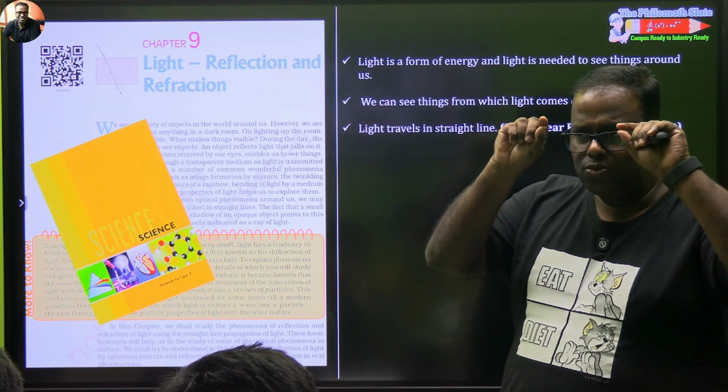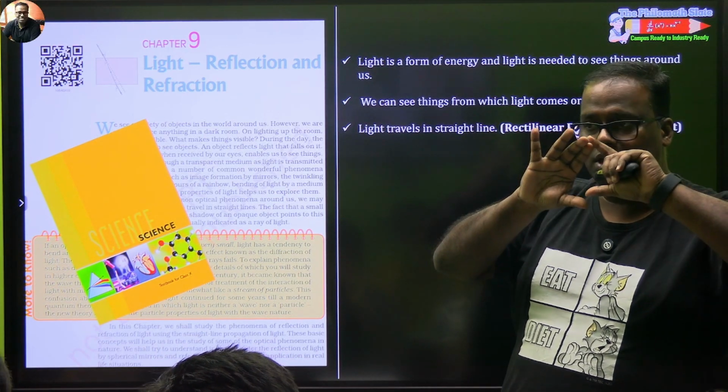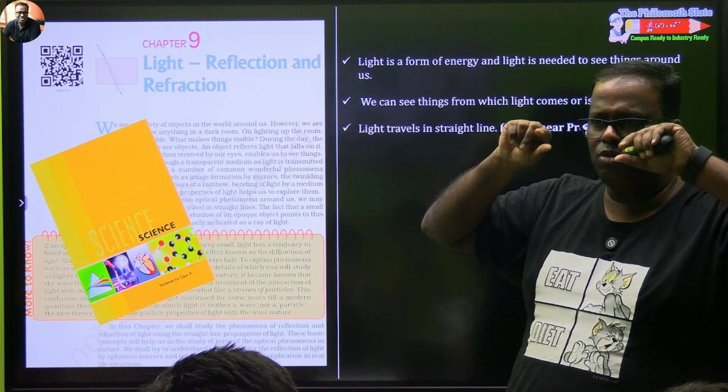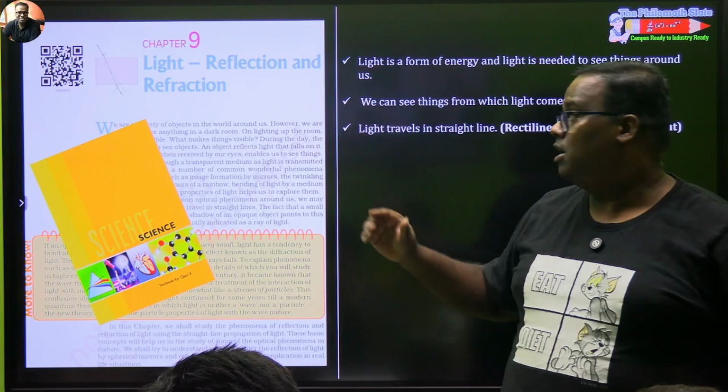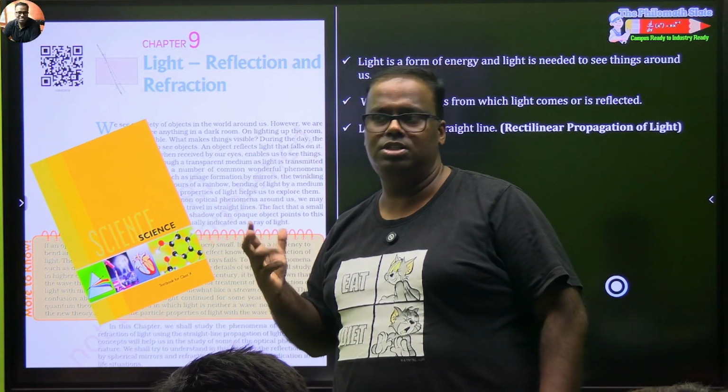Light is only a small portion of the electromagnetic spectrum of the sun. You know that, right? The electromagnetic spectrum of the sun is an electromagnetic radiation in which we see a very small portion, VIBGYOR, which is light. All you are studying in grade 10 is actually known as ray optics. Now, what is ray optics?